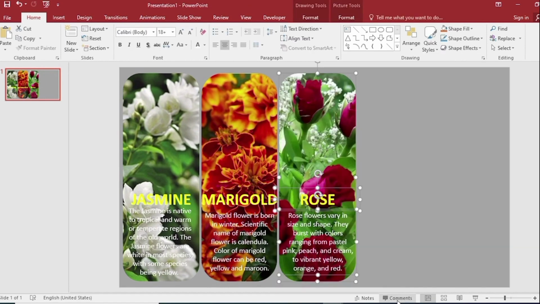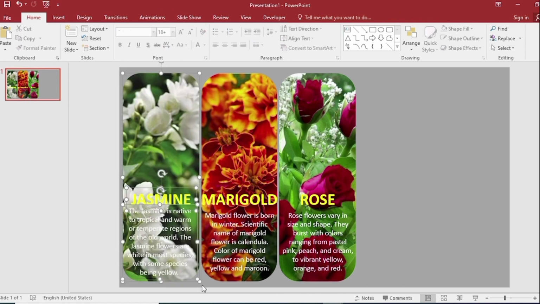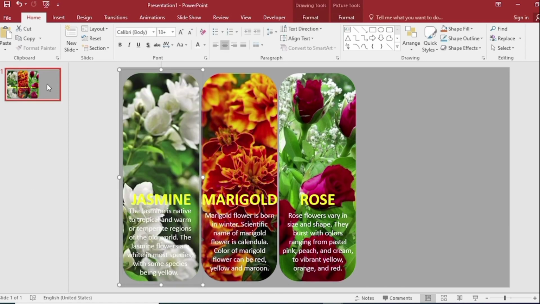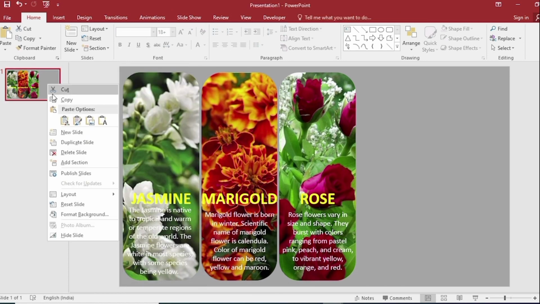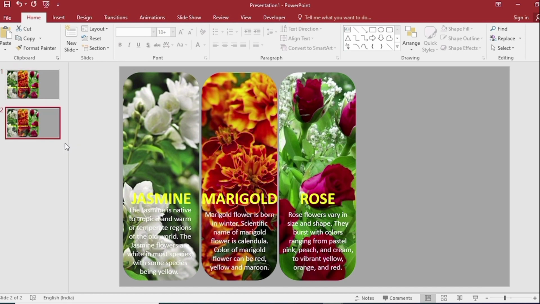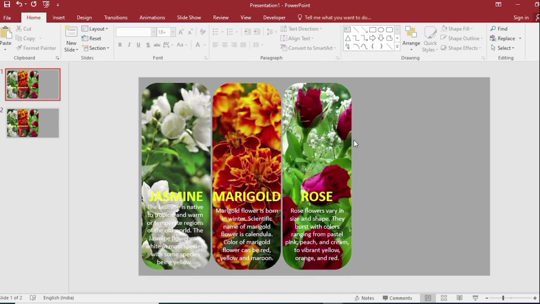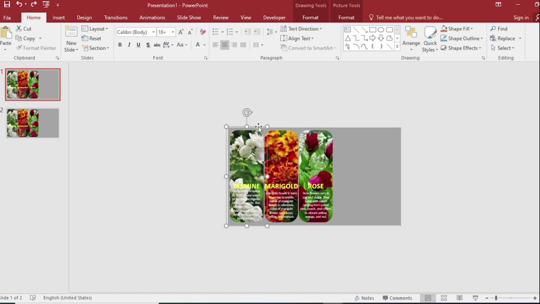Select and group them. Select and group them. Select and group them. Click on right button. Duplicate slide. Click on first slide. Zoom out. Set the group this way.